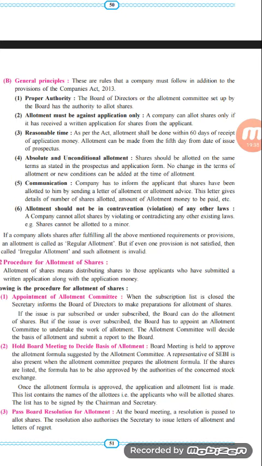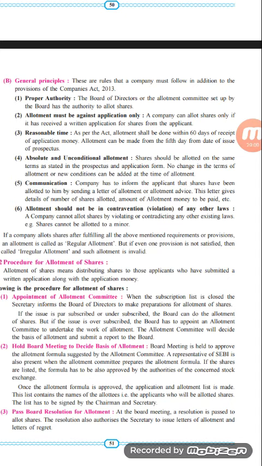If any particular person does not fill the application form, and he wants to have the equity share, then such allotment of shares will be null and void. That means it is not effective under the legal provisions, and accordingly the shares will not be allotted. A company can allot shares only if it has received a written application for the shares from an applicant.